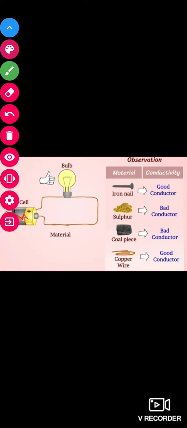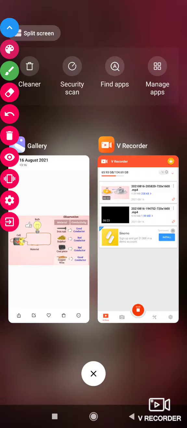But students, this is not the only way to classify materials as metals and non-metals. There are other ways. We can also use chemical properties, in which we do reactions with metals and non-metals in order to check whether they show a reaction or not. So now we will study the chemical properties of metals and non-metals.